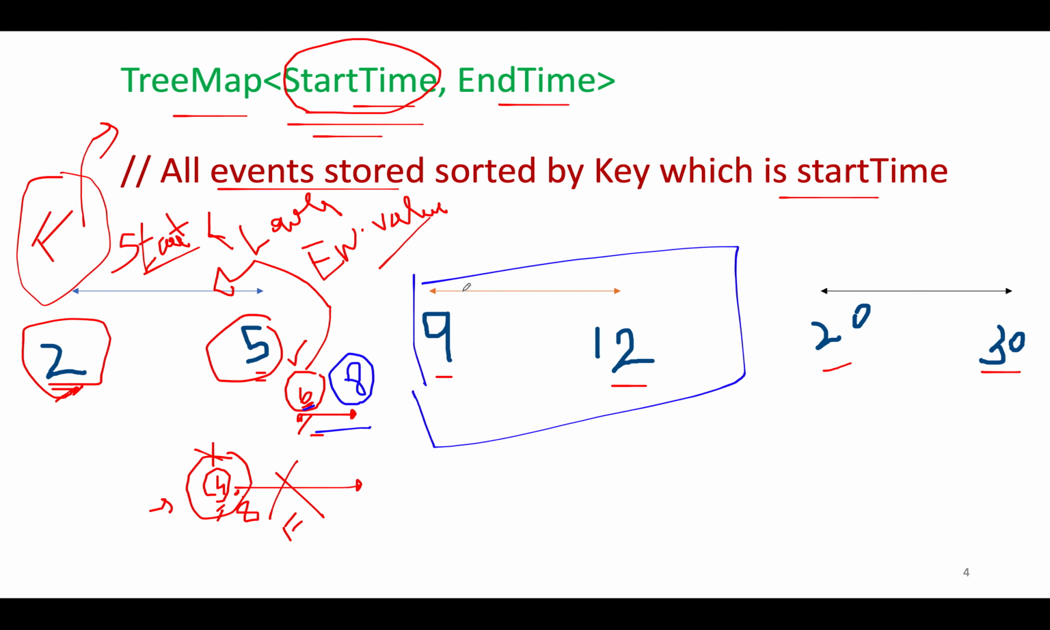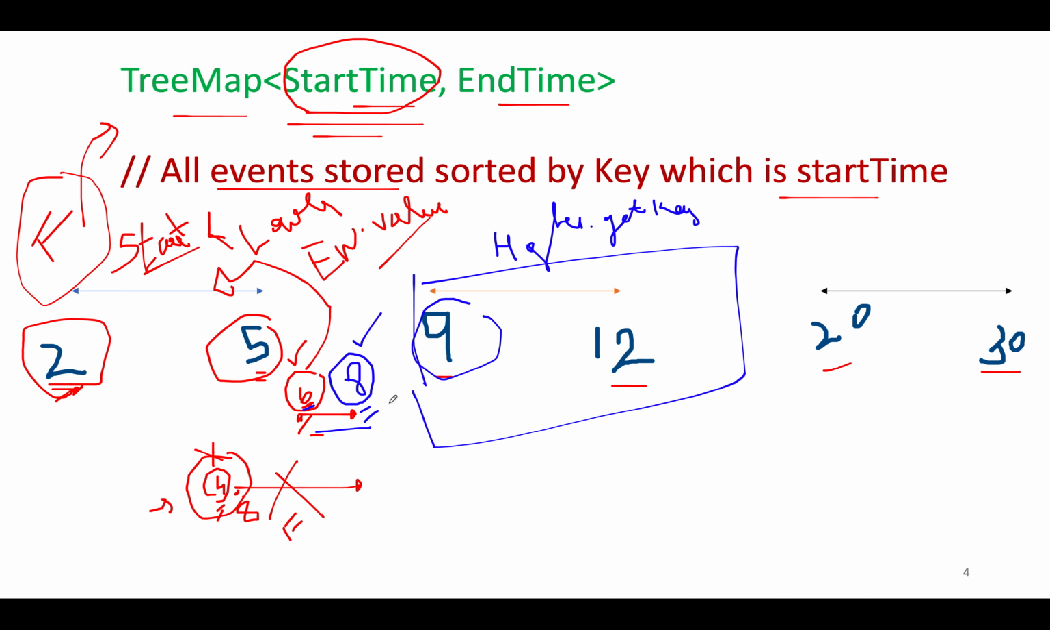We will compare the higher entry dot key value, which signifies the start time, with the end time of the new event. If it lies outside the range, that means we are good to go, as it is in this case. 8 is lower than 9, that means we are good to store a new event from end perspective in the